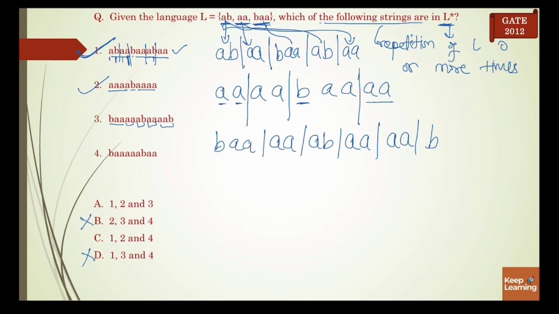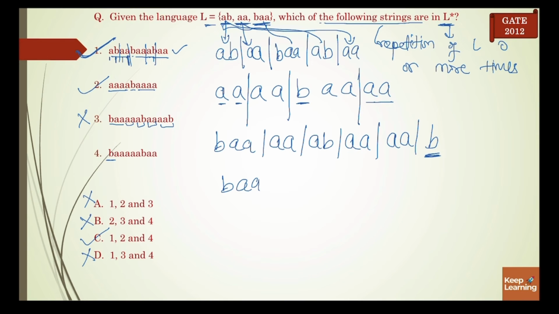AA and B. But B doesn't belong to this L. It means 3 doesn't belong to L star. So it means A can't be my answer. So correct answer will be C. But we will check the fourth string also.